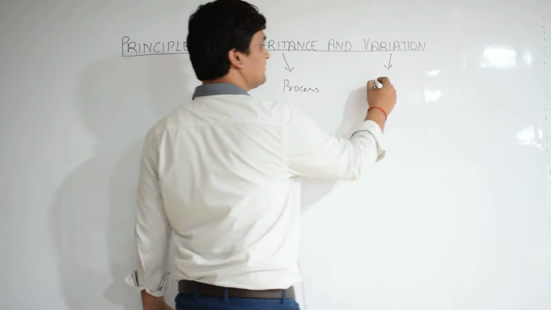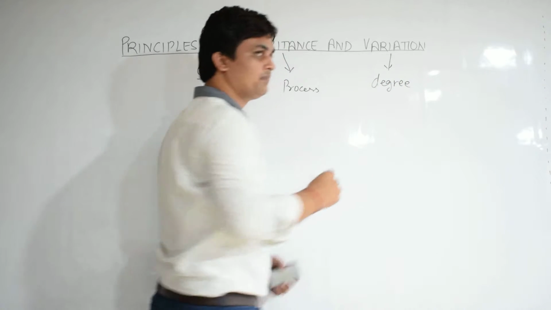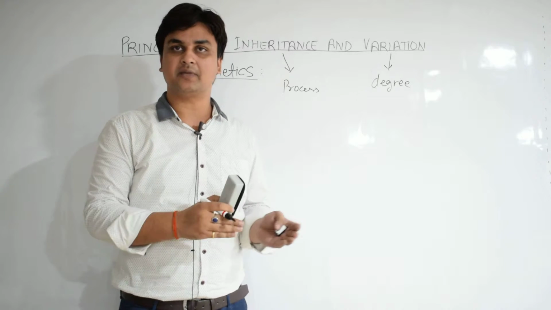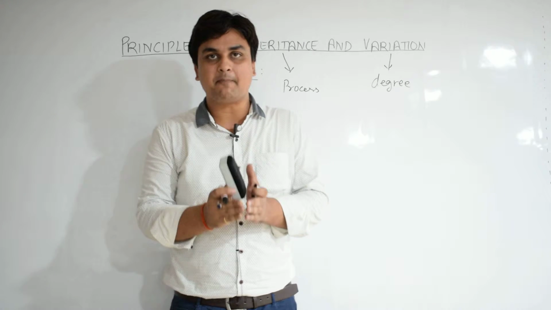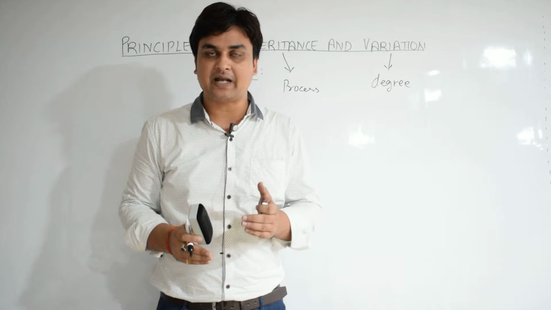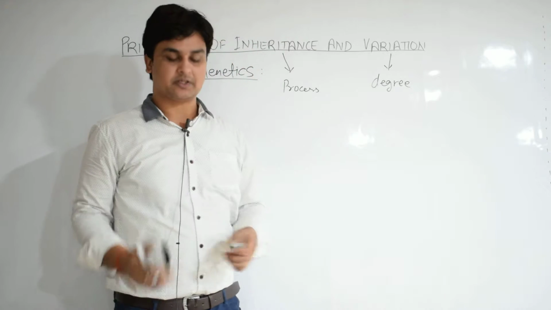What is variation? Variation is the degree with which the offsprings differ from their parent, or they differ among themselves. That means the offsprings of same parents may differ from each other. That accounts for the variation.